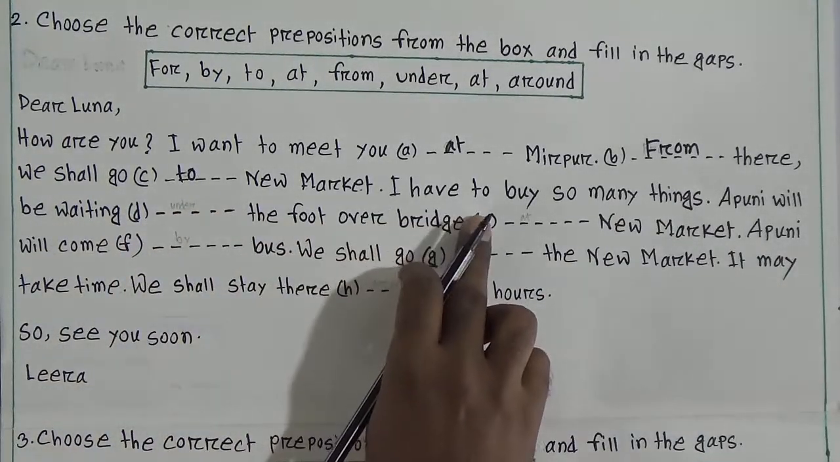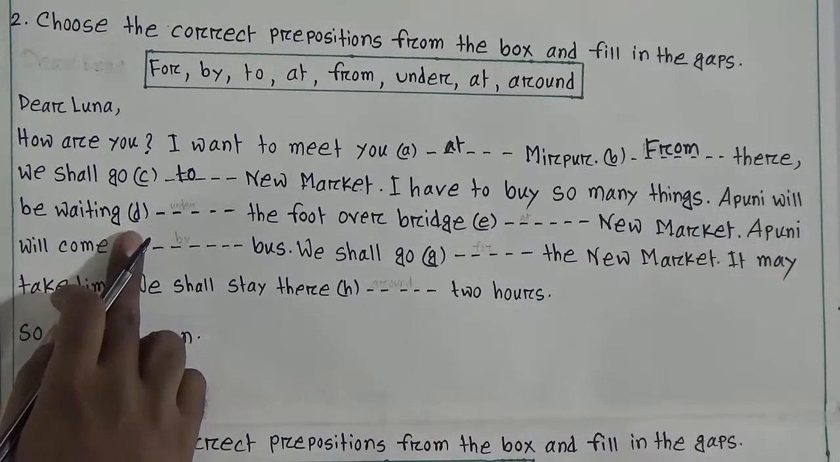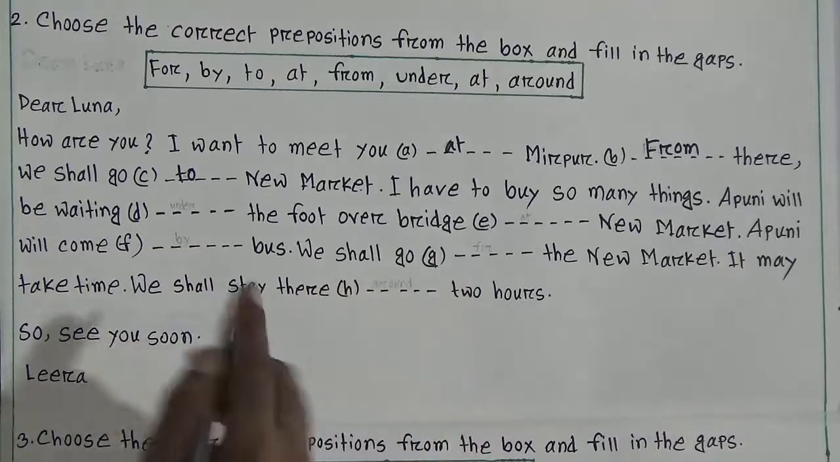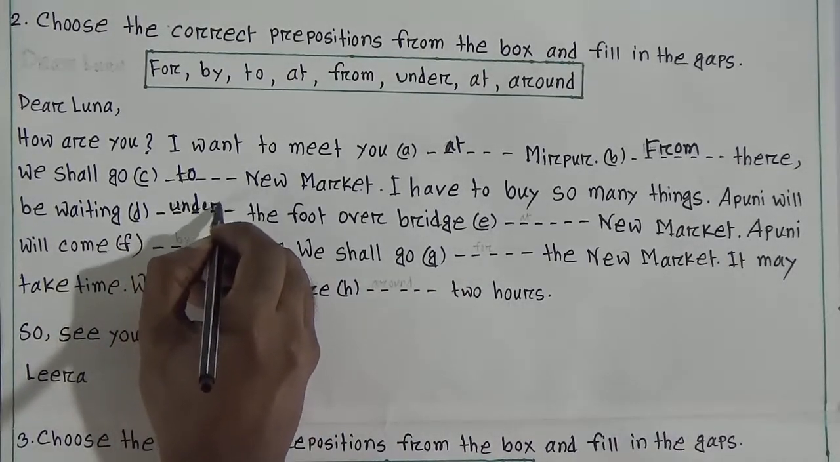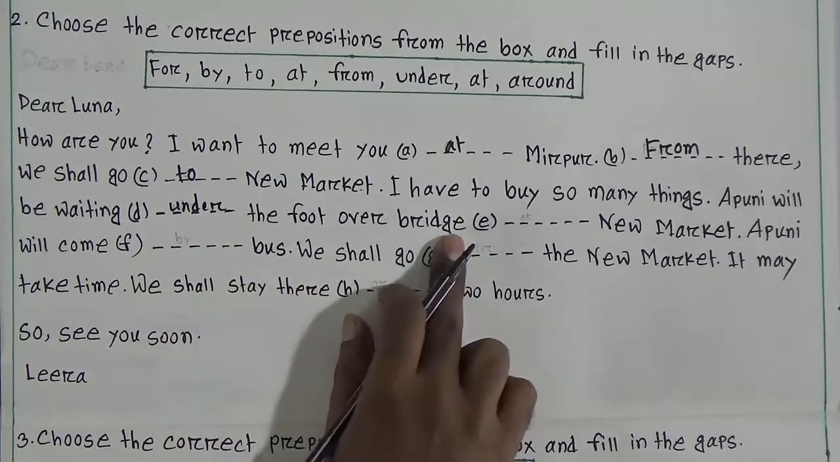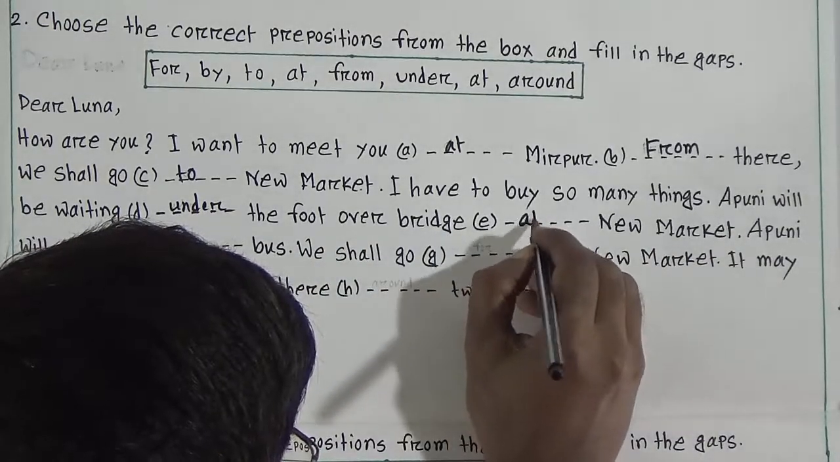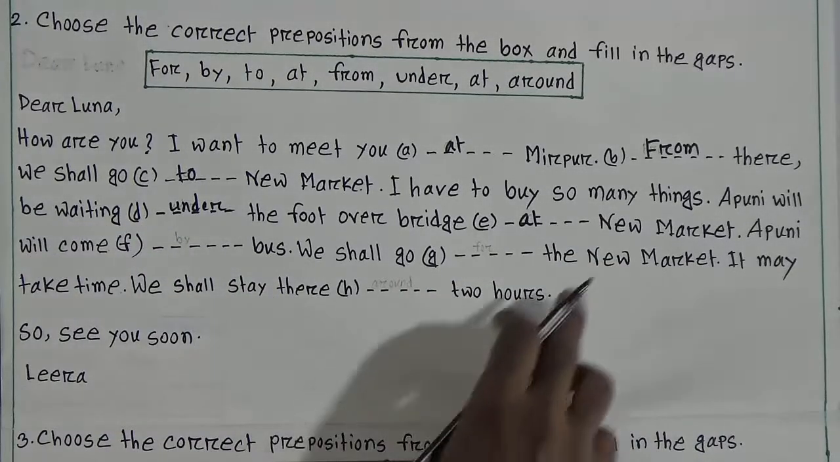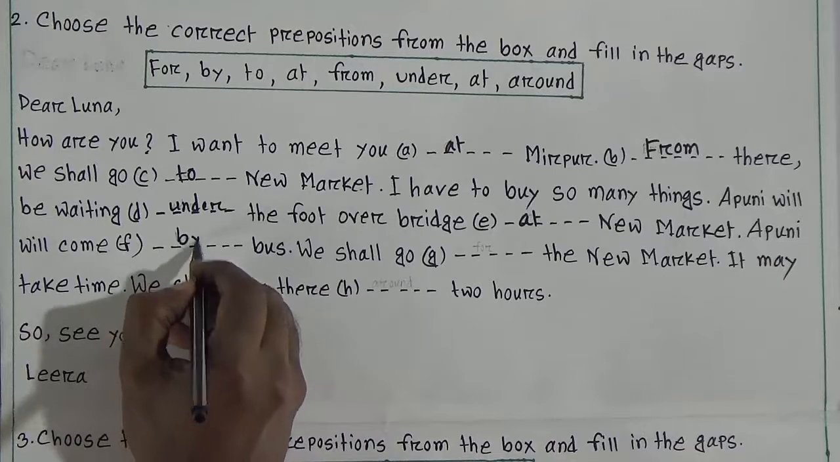I have to buy so many things. Apuni will be waiting dash the foot over bridge. It will be under the foot over bridge. Very common preposition. Under the foot over bridge dash New Market. Location again, at preposition will be here. Apuni will come dash bus. So it will be by, very common.